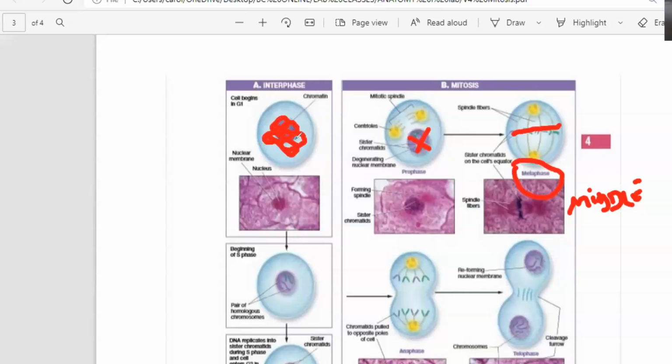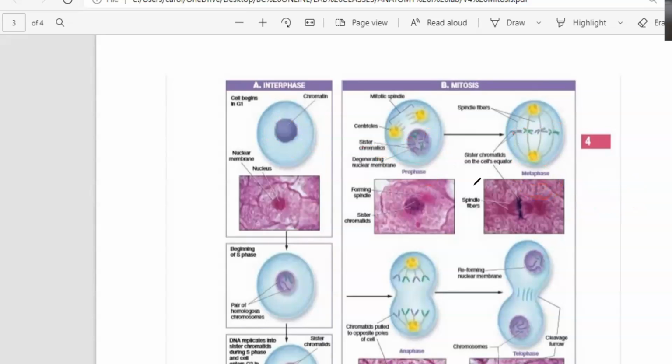When the chromatin condenses, you're going to get that. If you don't have chromosomes, what happens from here to here? The chromosomes are being formed right here in prophase. In the prophase, you're going to start creating the chromosomes. What happens during the next phase, during the metaphase? Well, the chromosomes were created right here in the prophase. Now the chromosomes are in the middle.